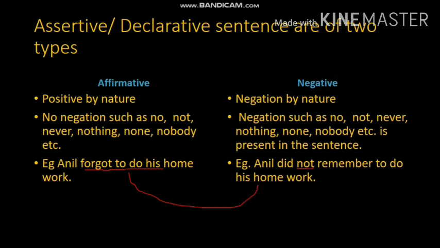Anil forgot to do his homework and Anil did not remember to do his homework have the same meaning, but these two sentences are of two different types. The first one is affirmative and the second one is negative. This is what we are going to learn today in this grammar class: how to change an affirmative sentence to negative, or a negative sentence to affirmative, without changing the meaning.